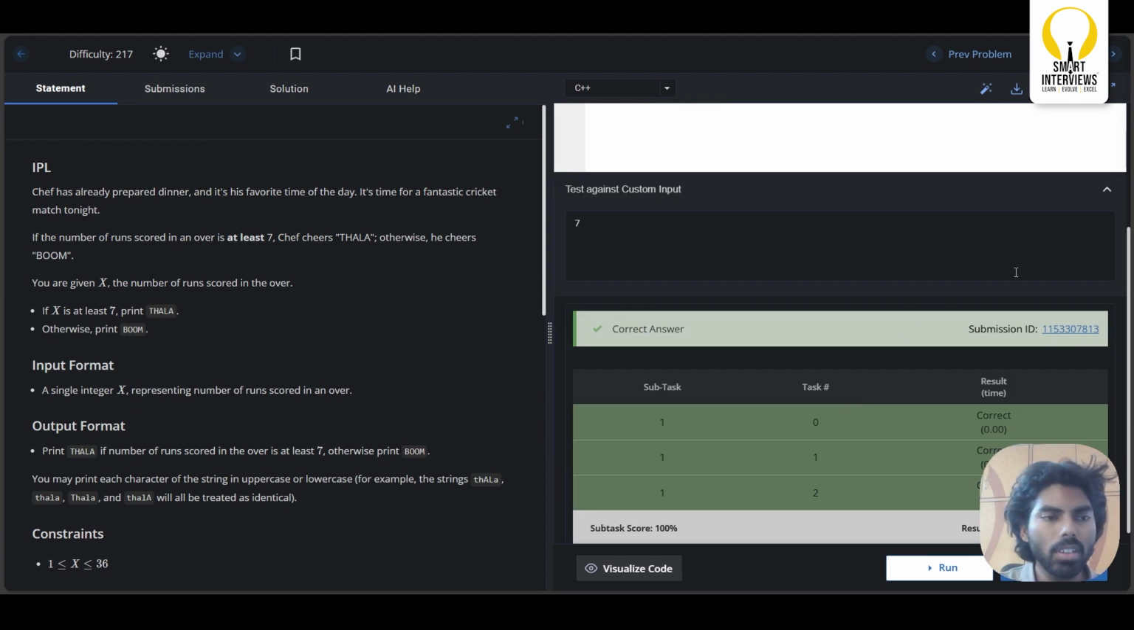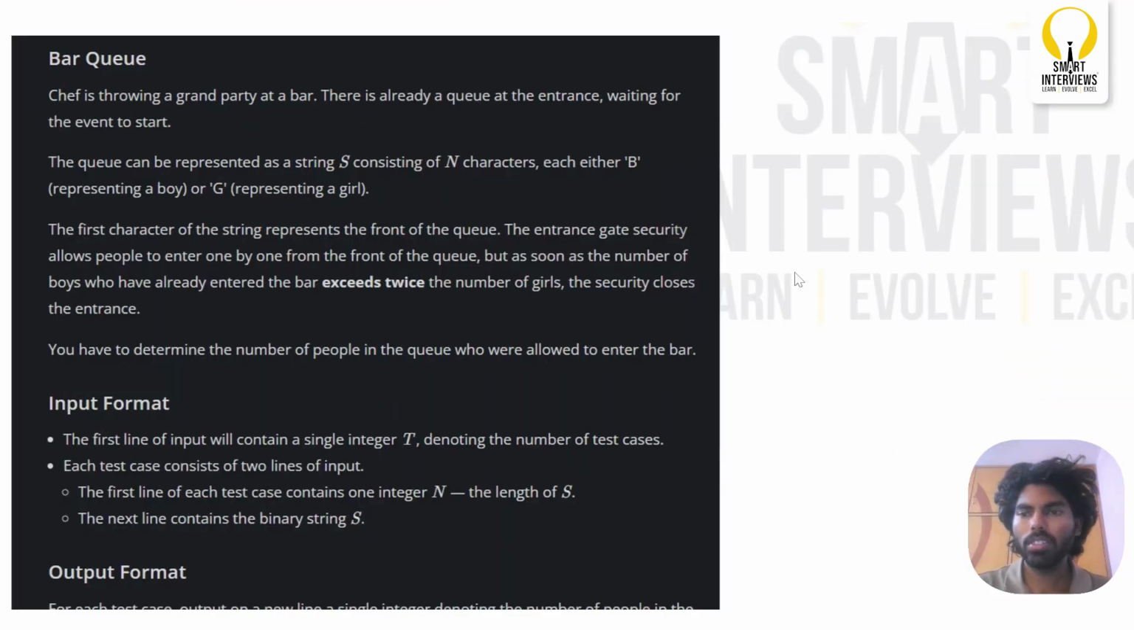Now let us jump into the second question. Let us jump into the second question of the division 4 problem from CodeChef Starters. The question name is bar Q. Let us try to read the problem statement.